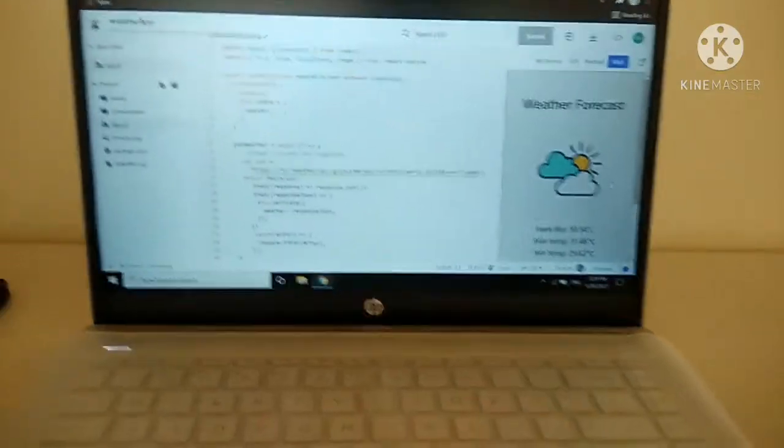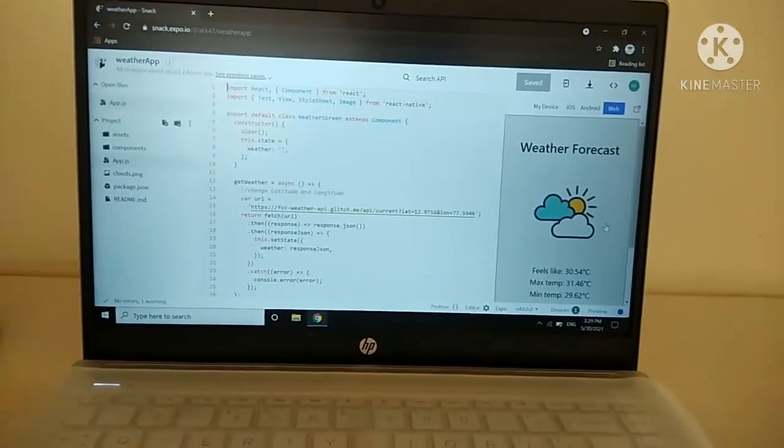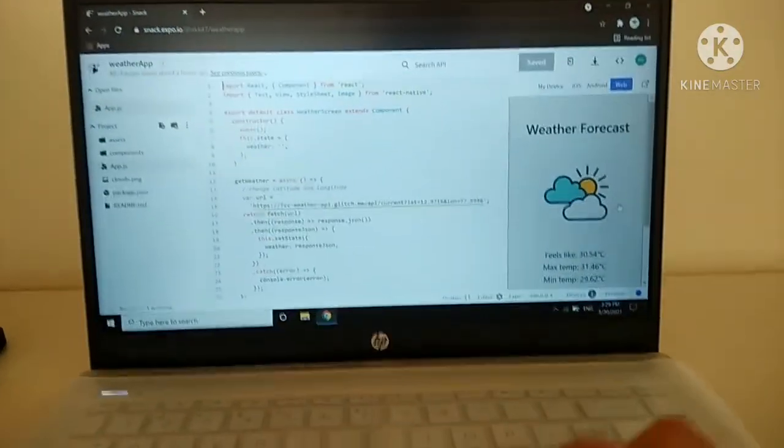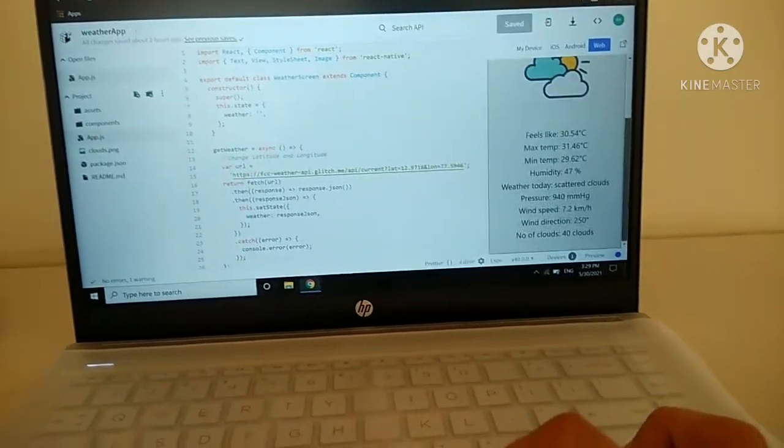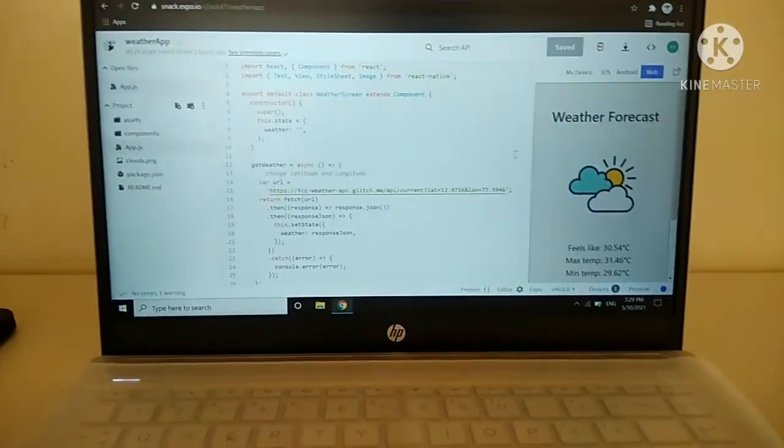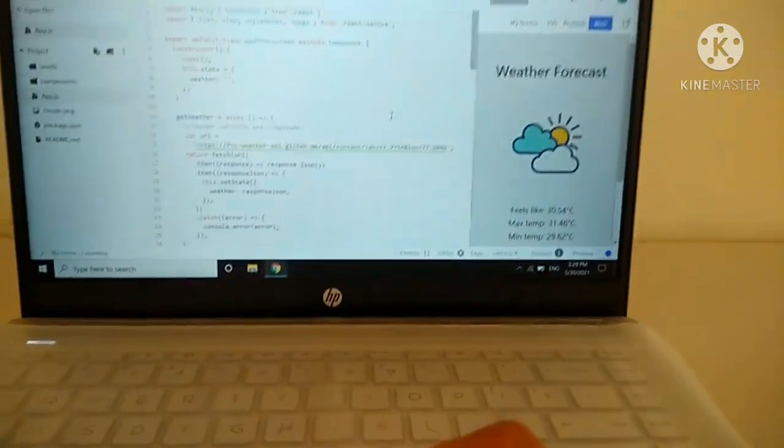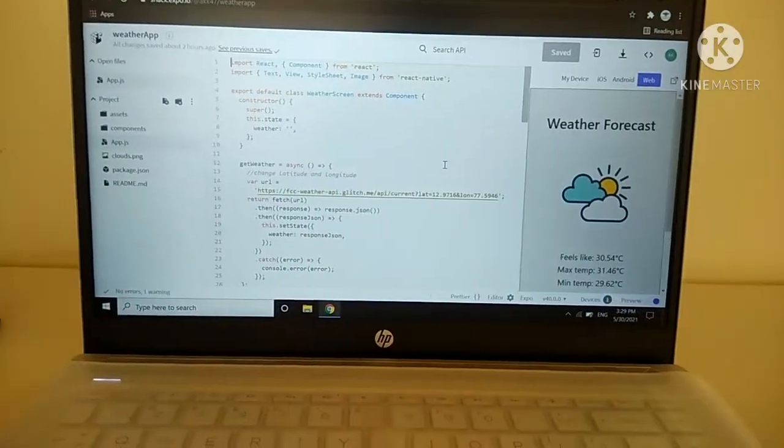Hello everyone, this is our second app development project and this is going to be really very interesting. It's a bit high level, but you're going to enjoy this, and that's true. Do you know what I have made this time? This is a weather forecast app, as you can see, and it is really amazing, friends.